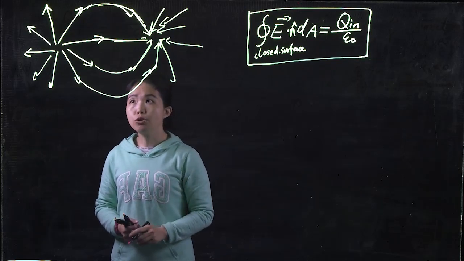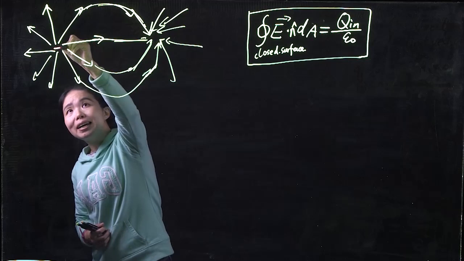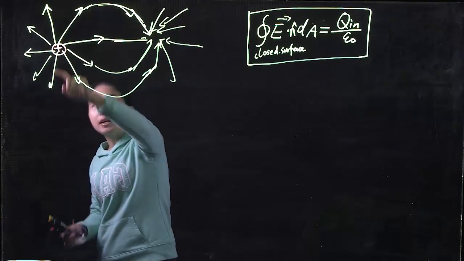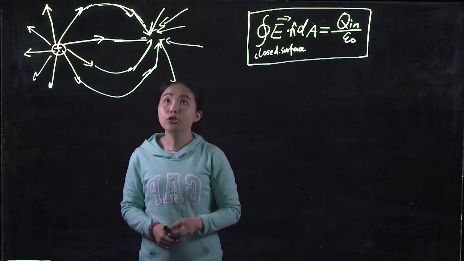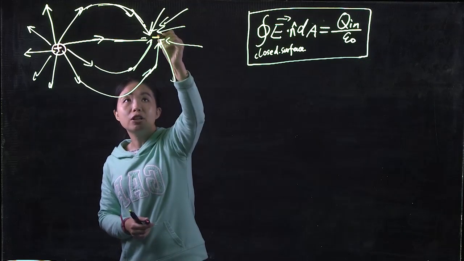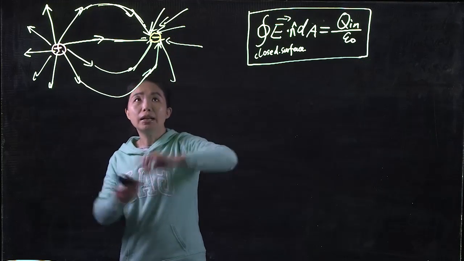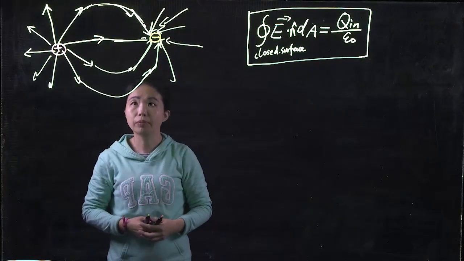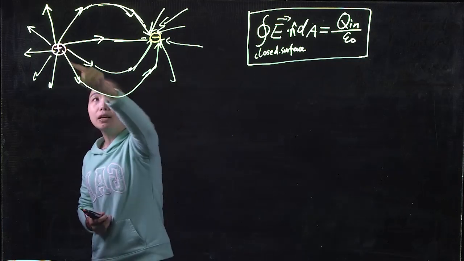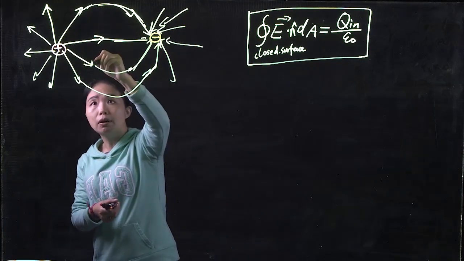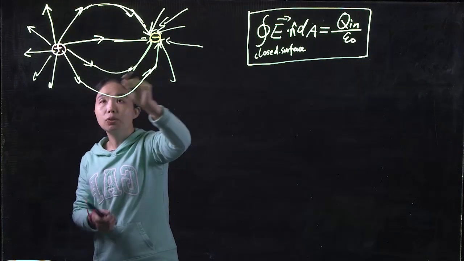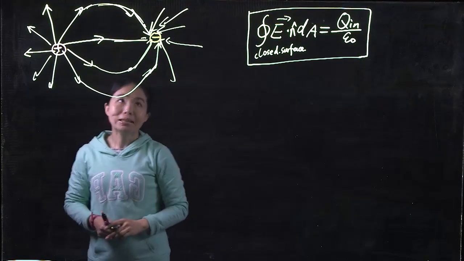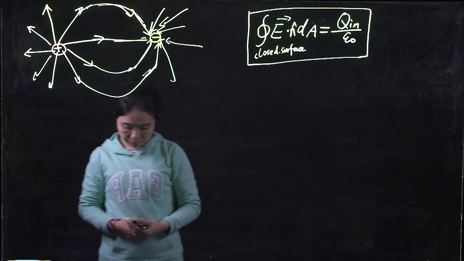We know for sure that there must be some positive charge here because we see E field coming out from that area. And we know for sure that there must be some negative charge here because the E field ends here, they all come toward this direction. And we know probably there's no E field in between whatsoever, because those E field lines do not start or end anywhere in between, okay? So that's what Gauss's law tells us.